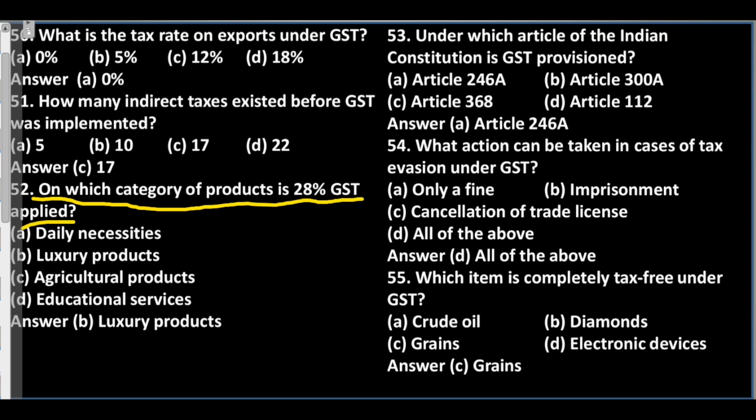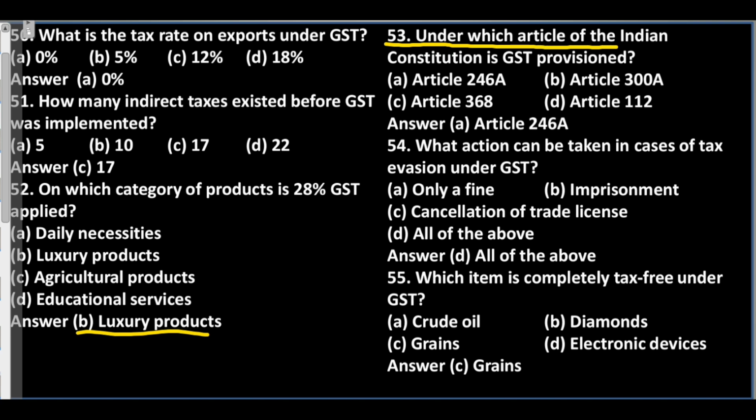Question 52. On which category of products is a 28% GST applied? A. Daily necessities. B. Luxury products. C. Agricultural products. D. Educational services. Answer: B. Luxury products.